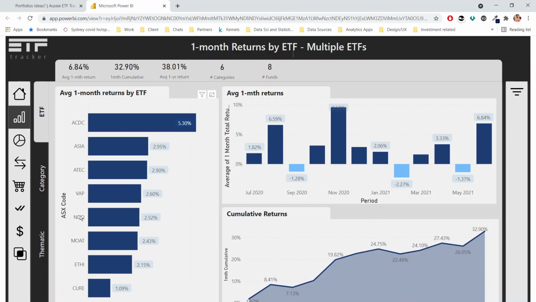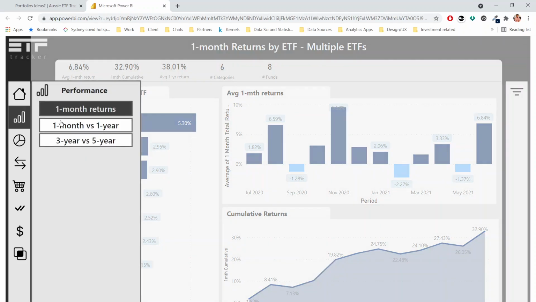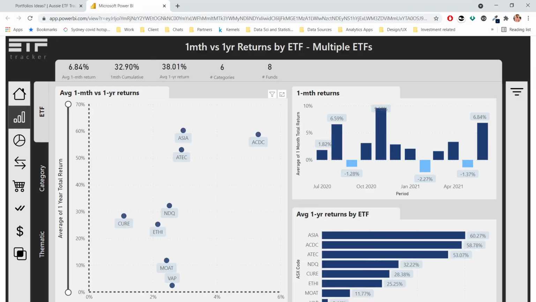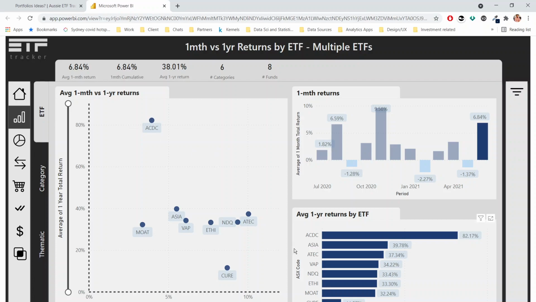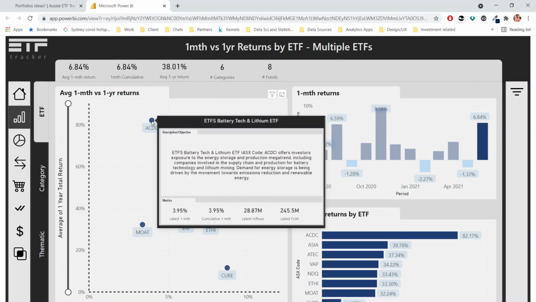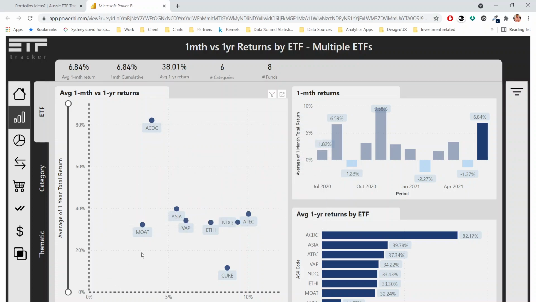It's across 6 categories, those 8 funds. Let's take a look at 1 month versus 1 year returns. We can see that ACDC is the highest in terms of averages. That 1 year return does change over time. So we see here that ACDC has had a 1 year return of about 80%, and it is just under 4% in terms of the average there.